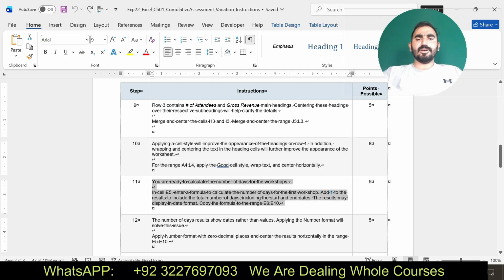In cell E5, enter a formula to calculate the number of days in the first row. Okay, add 1 to then insert.